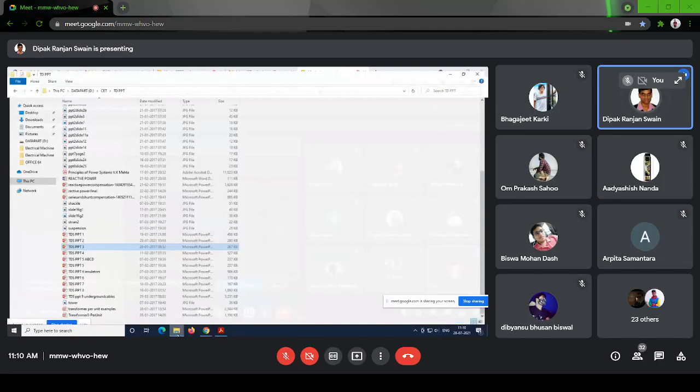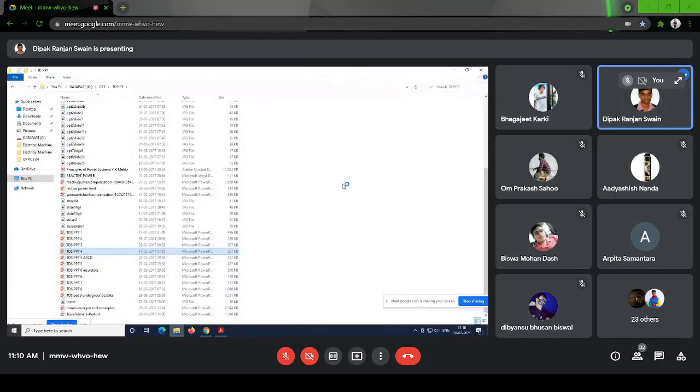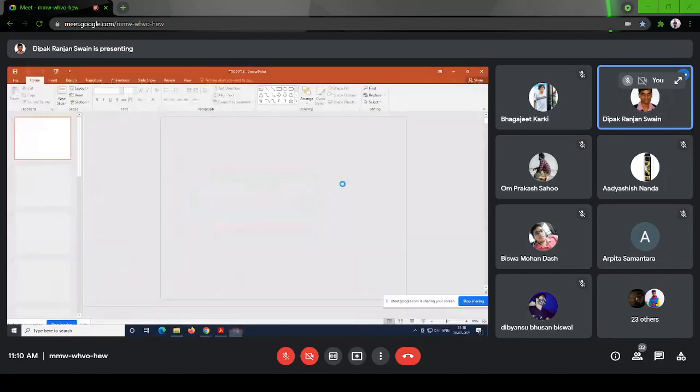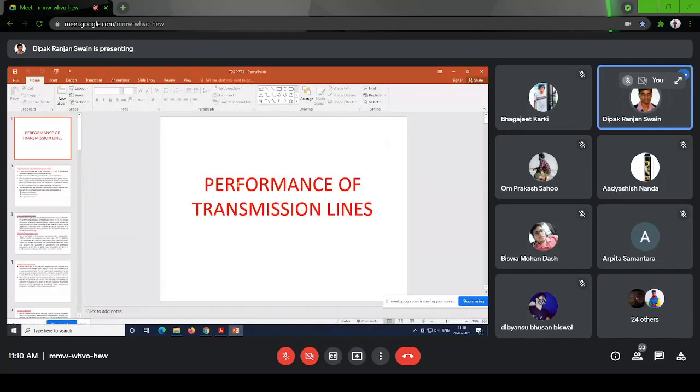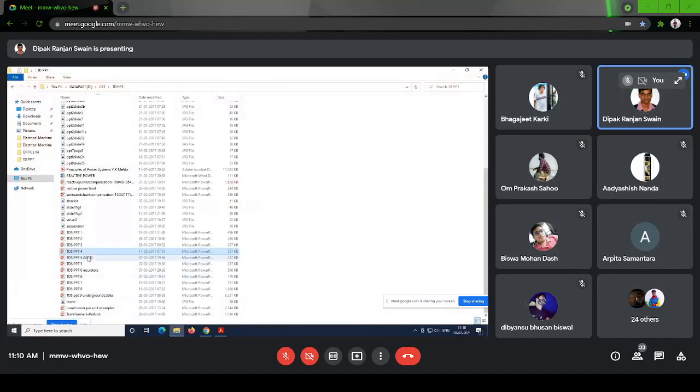Next class, I will start another chapter. What is that? Maybe the performance. As we have already calculated the parameters, next class we will use these parameters to calculate the performance of the transmission line. So today I will stop at this point. Please solve the problems from the book, whatever I have supplied.